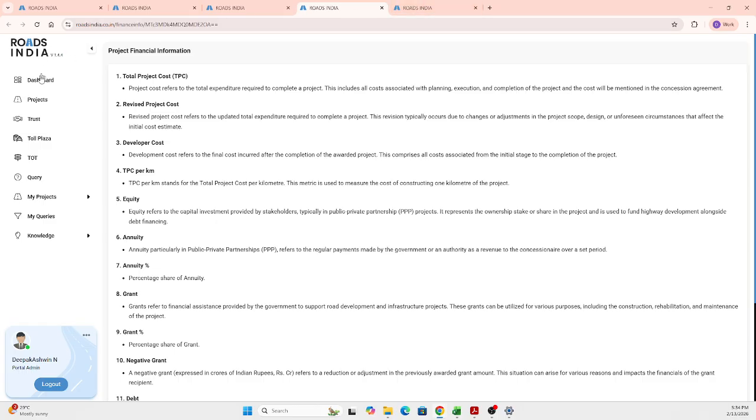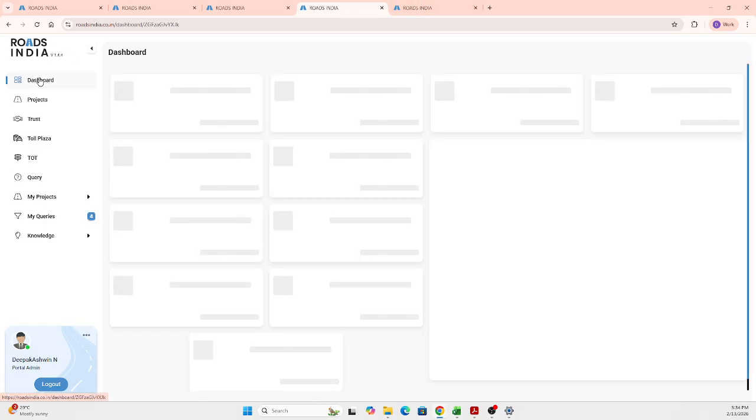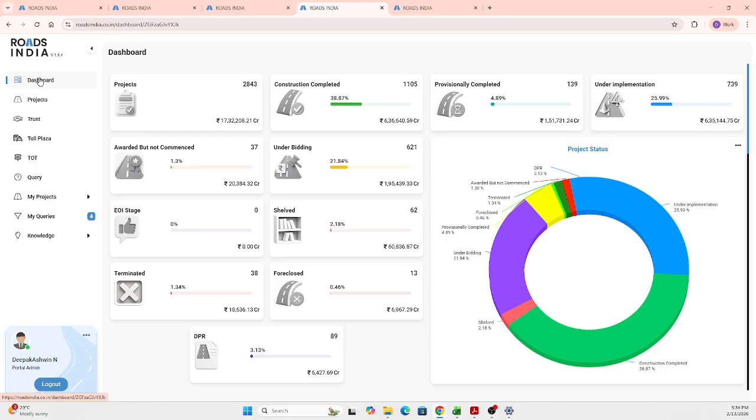So now coming back to the dashboard. So our dashboard is a dynamic one. So if you want to navigate from one point to the other, it is very easy for you. Like if you want to go only with the completed projects, just select this completed projects. All those 1105 completed projects will be listed over there. You can export that into Excel. You can slice and dice the data in whatever way that you want, and you can get many insights or analysis points. Likewise, you can understand more about the product Roads India. So this is the complete overview for the product Roads India. And if there is any doubt, I'm very happy to understand and clarify your doubts.